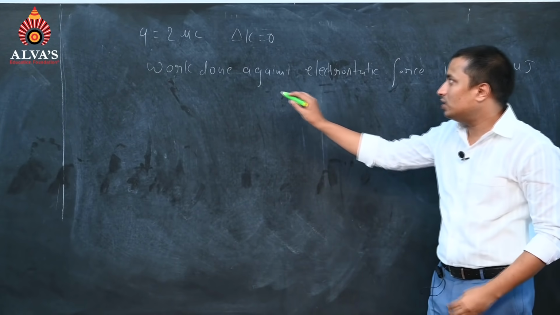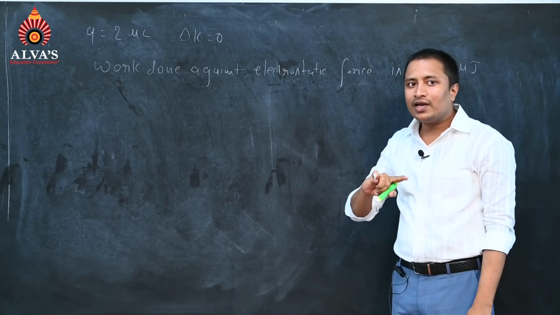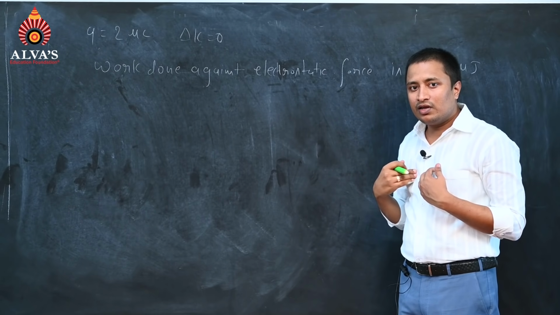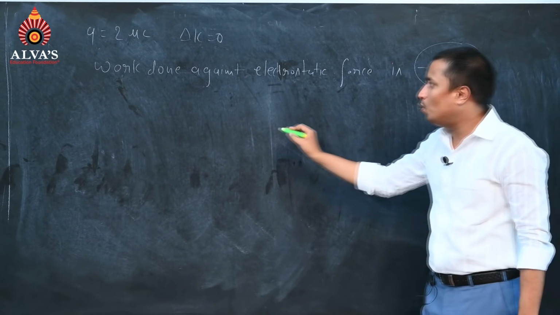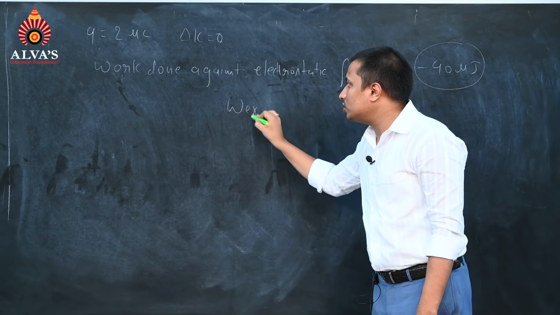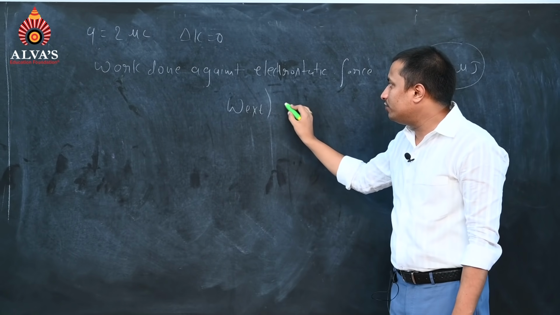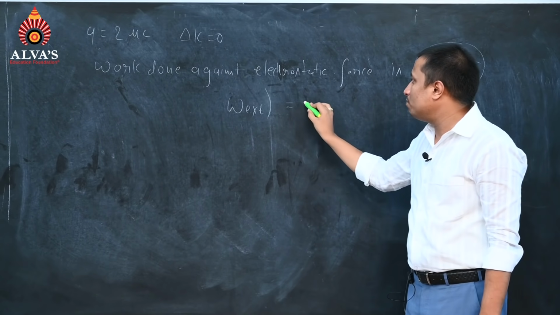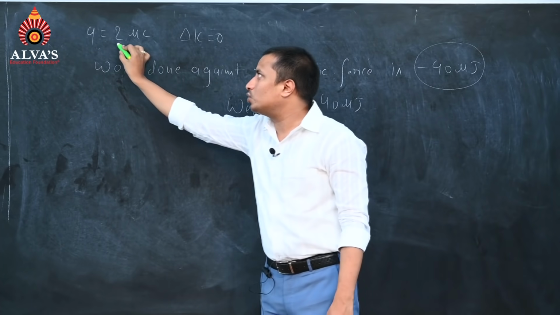So they are saying work done against electrostatic force, which will be by the external agent. So this is actually given as work done by external agent from infinity to point P, equal to minus 40 microjoule, while the charge is 2 microcoulomb.